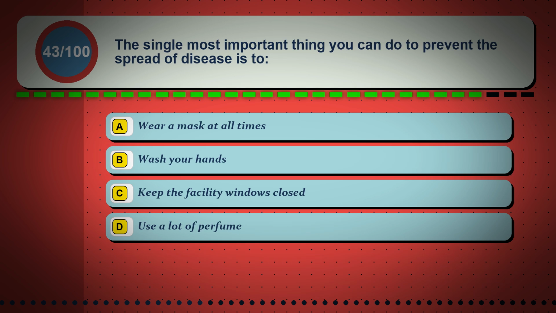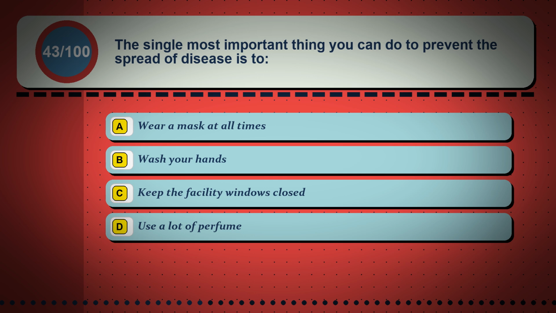Question 43. The single most important thing you can do to prevent the spread of disease is to: Option A, wear a mask at all times. Option B, wash your hands. Option C, keep the facility windows closed. Option D, use a lot of perfume.